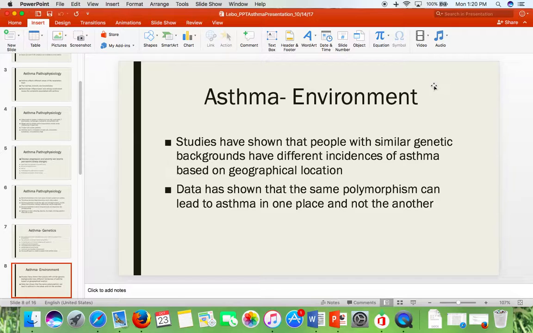A long time ago, a study was done before the wall came down in Germany. They compared similar genetic makeup of individuals in West Germany to East Germany. The individuals in West Germany had a higher incidence of asthma and its exacerbations.